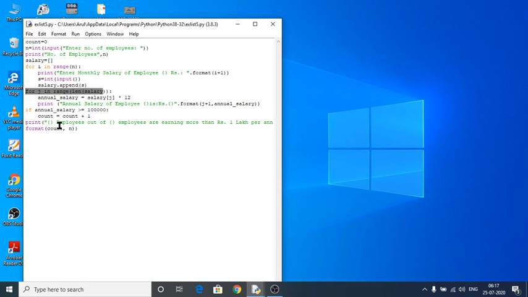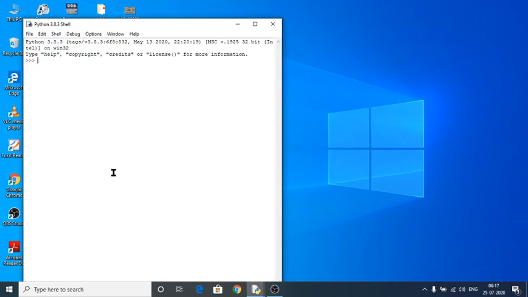And next is, annual salary of employee 1 is rupees 8,000 or 10,000, 1 lakh, like that. If annual salary is greater than or equal to 1 lakh, count is equal to count plus 1. From that number of employees, how many employees are getting more than 1 lakh per annum, that is what this statement tells us. So let me execute this program.